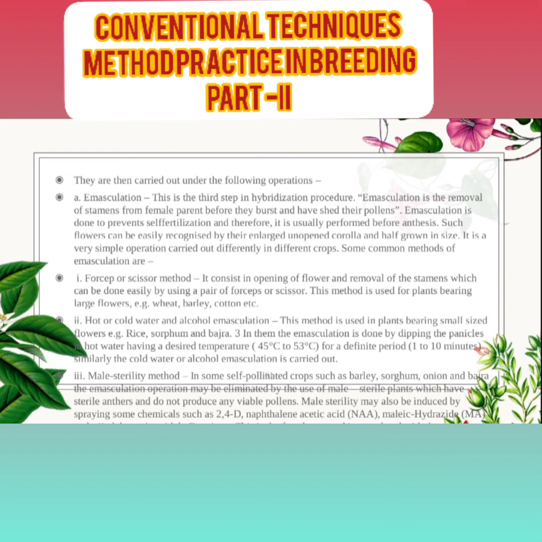Such flowers can be easily recognized by their enlarged, unopened corolla and half-grown size. It is a very simple operation to carry out, differing in different crops. Some common methods of emasculation are here. In that, we have to only remove the male part from the female flower. It can easily be removed.